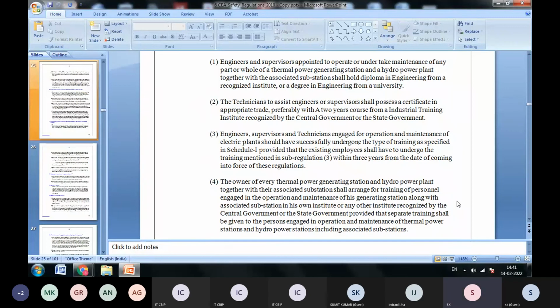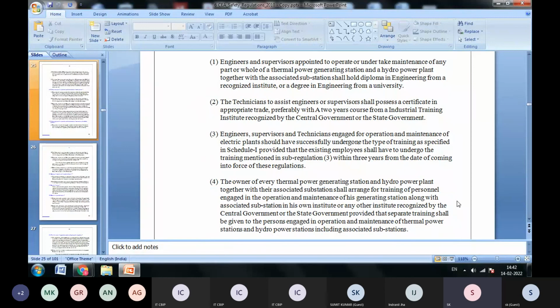This training certification is a very, very important requirement, it must be there, along with the associated substation, in his own institute or any other institute recognized by the central government or state government, provided separate training shall be given to the person engaged. Actually, this is like your CBIP. There are other organizations like NPTI and others also. There are organizations which have been certified by CEA. The CEA has given approval, and the course is maintained as per their designed syllabus. So they will issue the certificates also.